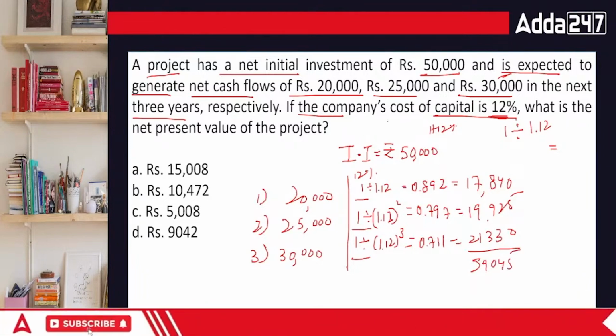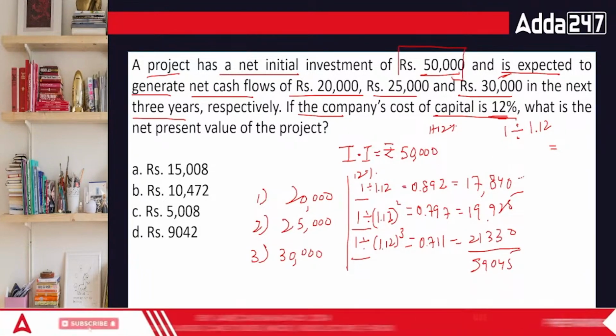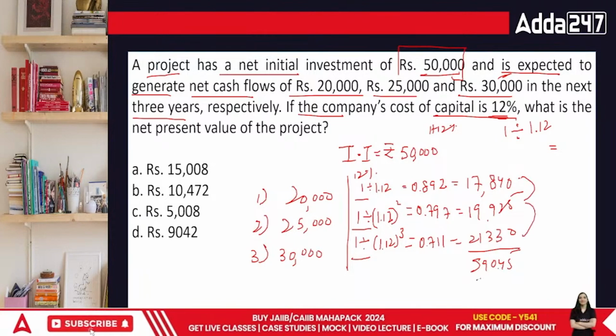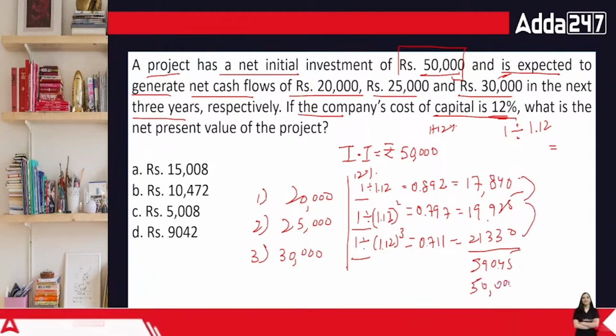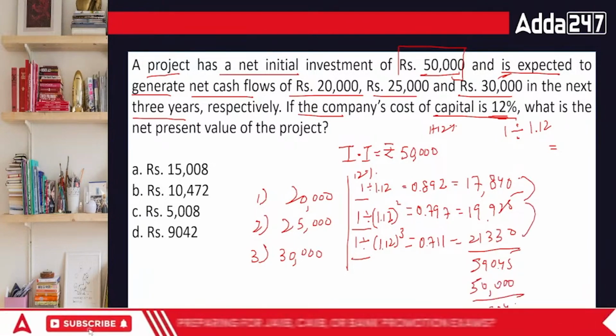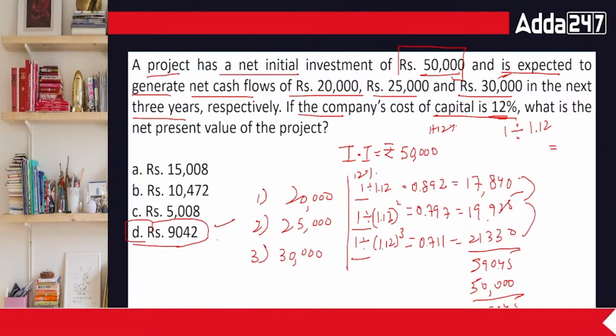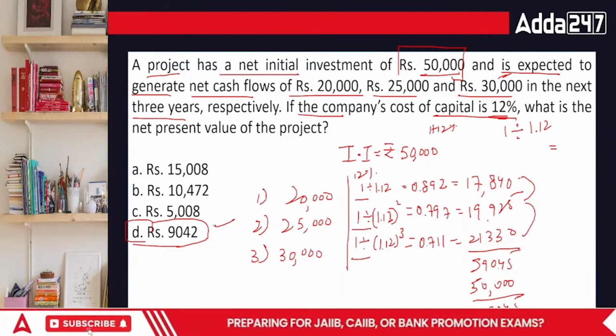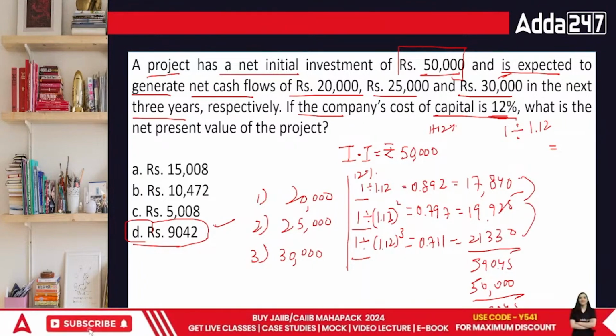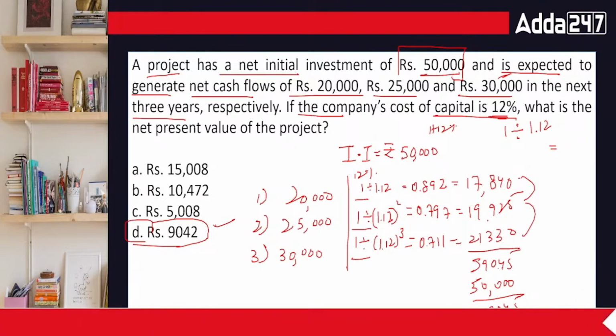59,045, and your initial investment was 50,000, and what you're going to earn in the upcoming years is 59,000. So technically this is 9045. The nearest is 9042. So this organization is going to make 9042 in terms of returns, which is a good point for this organization. That is what we'll be taking up in this case.